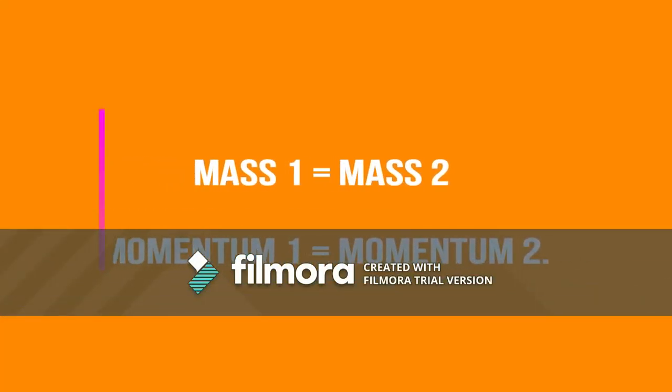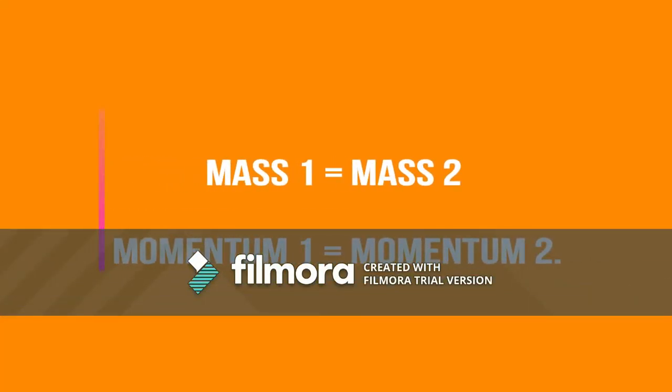Based on the experiment just now, we can conclude that two objects of the same type that have the same mass will have the same momentum.